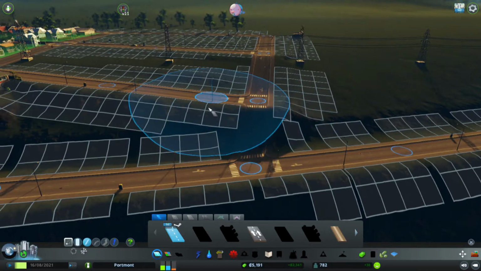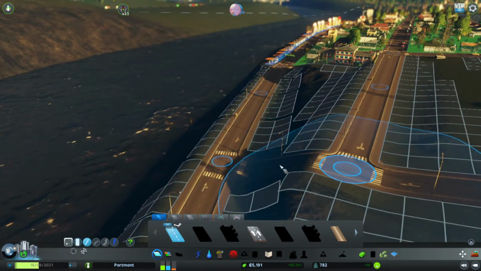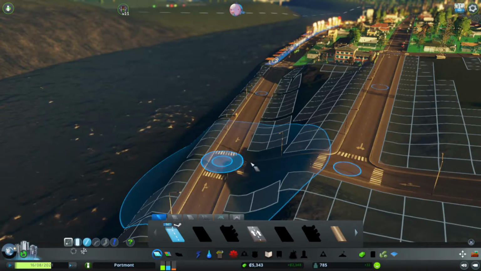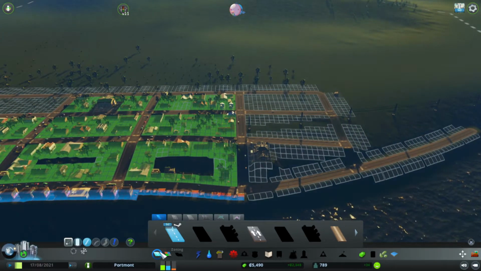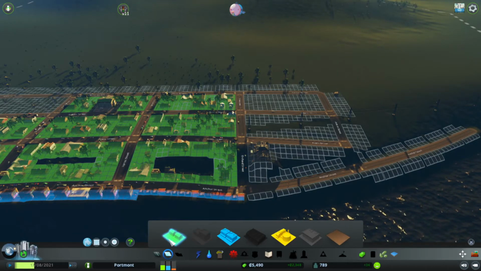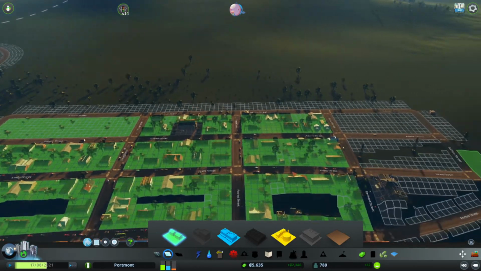That's a very steep hill. I would not like to be coming down that hill very fast towards the edge of a cliff. But that's what we have, so the people can deal with it. Alright, we need to zone some more housing because it's getting quite high in demand.